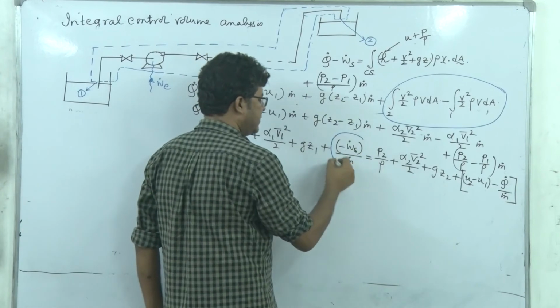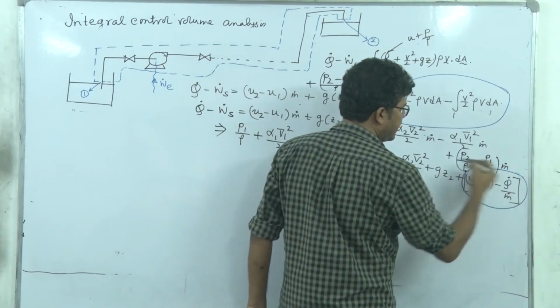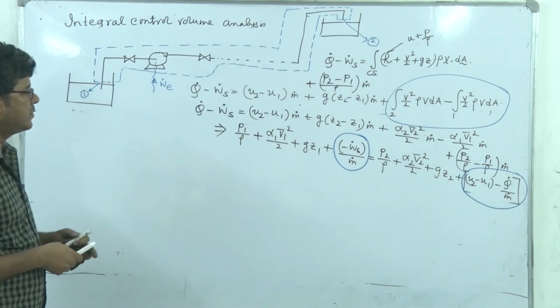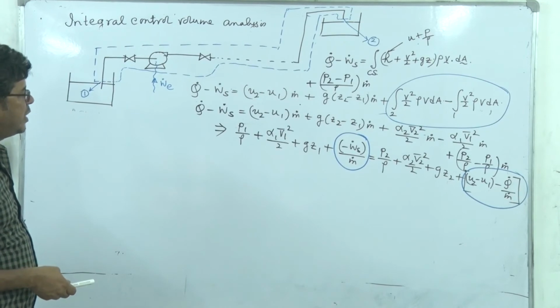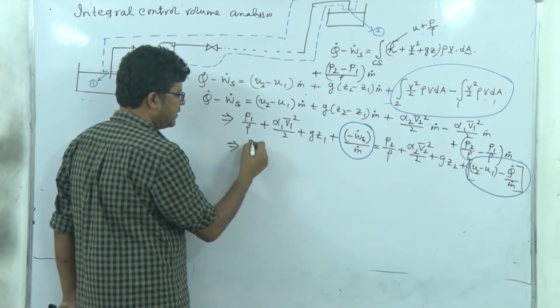So one is this, another is this. So in order to explain the first term, minus of W dot S by M dot, okay, let's further simplify it in one step.